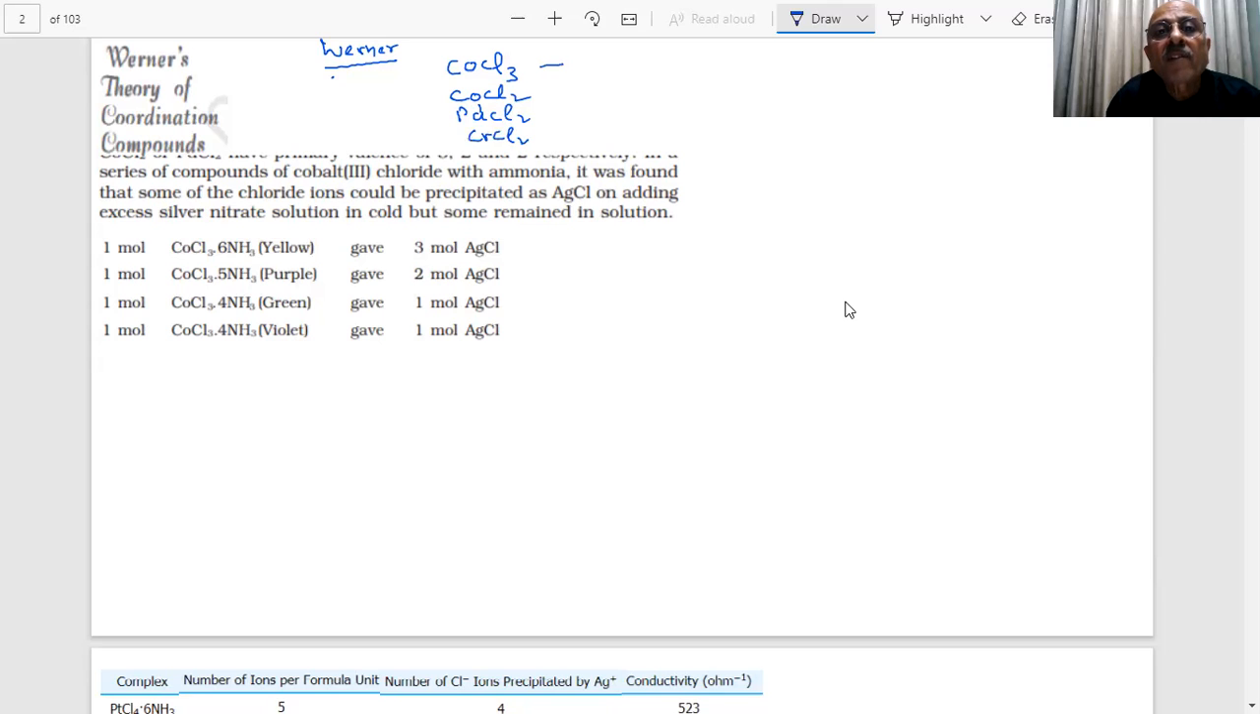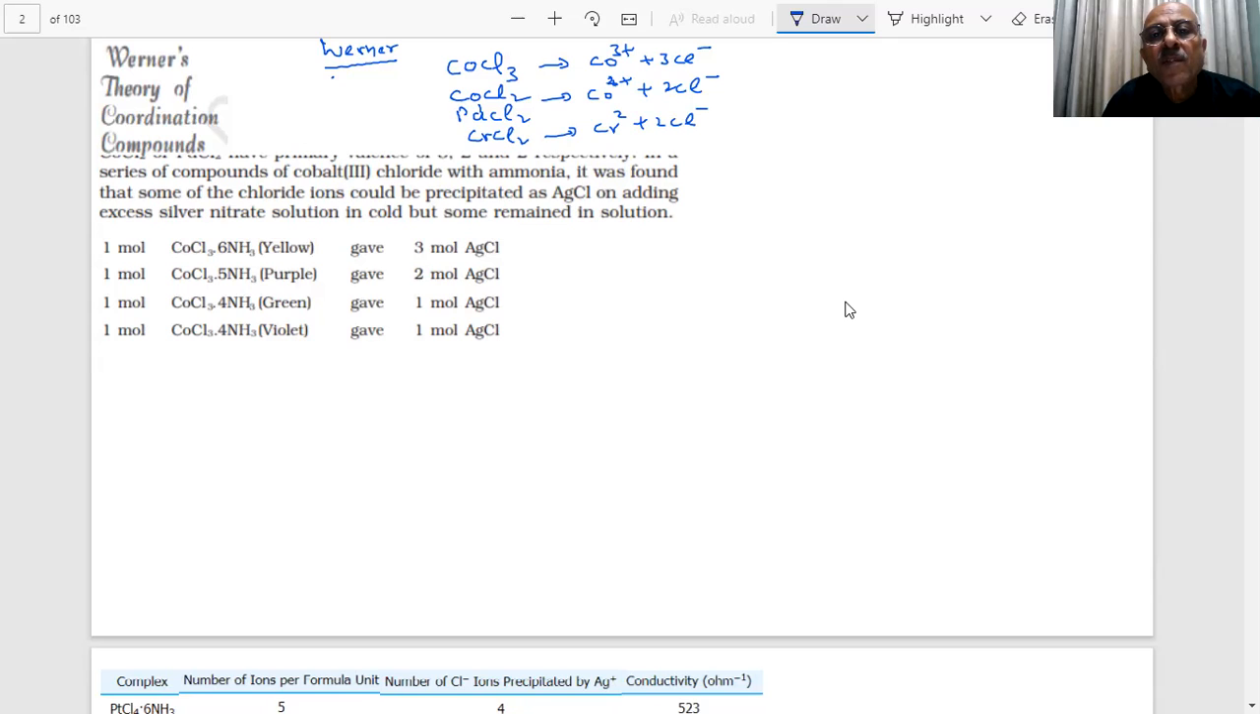If I put them in water, they will ionize. How will they ionize? CoCl3 will give Co3+ and 3Cl-. CoCl2 will give Co2+ and 2Cl-. CrCl2 will give Cr2+ and 2Cl-. So these are forming ions, students. They are nothing but simple types of compounds or simple salts. So here you are getting cobalt 3 plus, cobalt 2 plus.